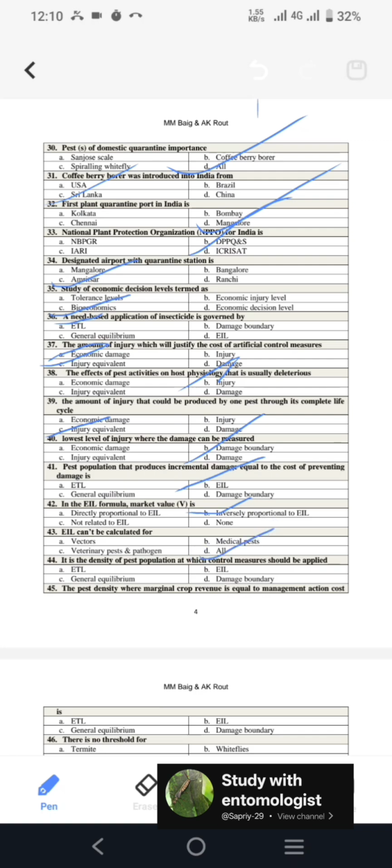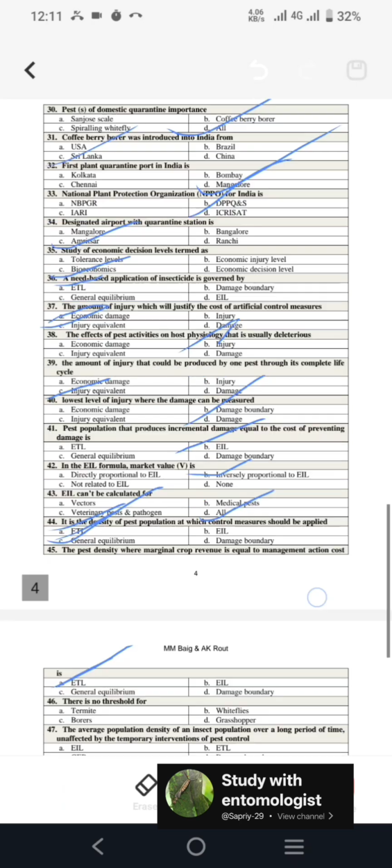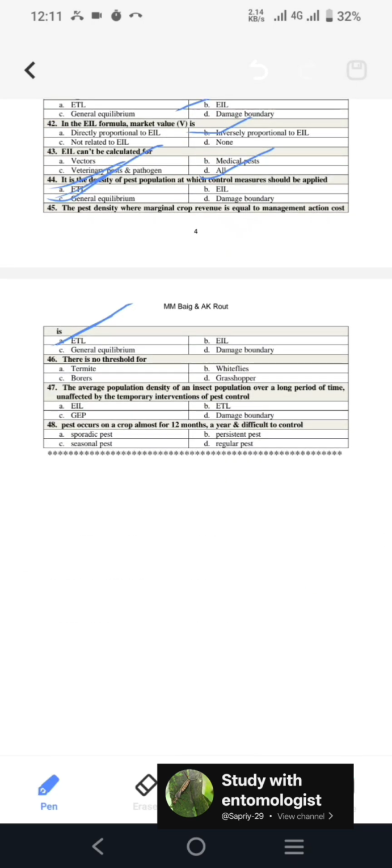Next is the density of pest population at which control measure should be applied, it is known as ETL. Next is the pest density where marginal crop revenue is equal to the management action cost, so it is known as ETL. Here both are equal. Next is there is no threshold for termites. Then the average population density of an insect population over a longer period of time, unaffected by the temporary interventions of pest control, is known as the GEP. Next is pest occurring on a crop almost for 12 months a year and difficult to control. These kinds of pest are known as persistent pests.